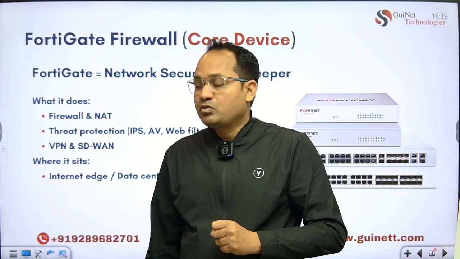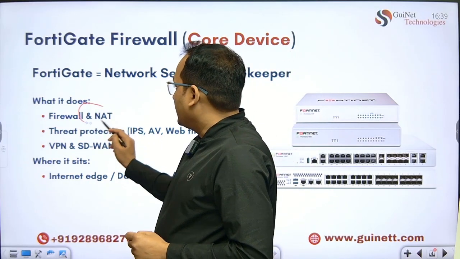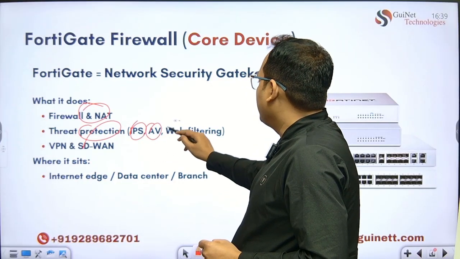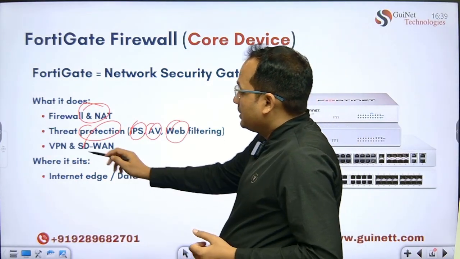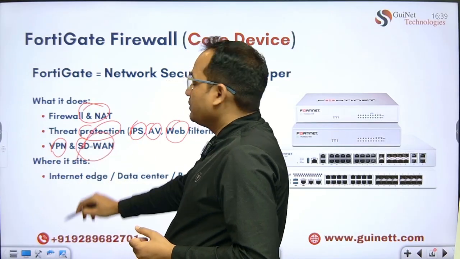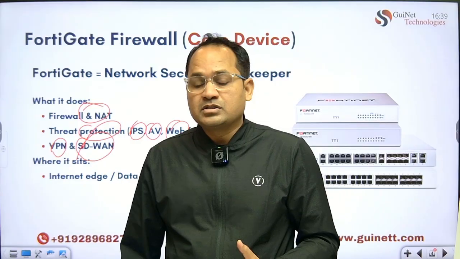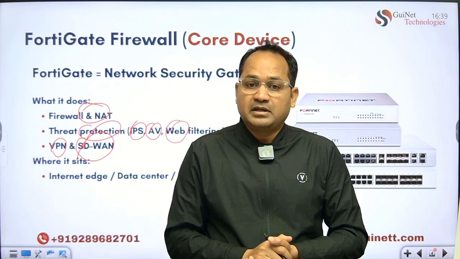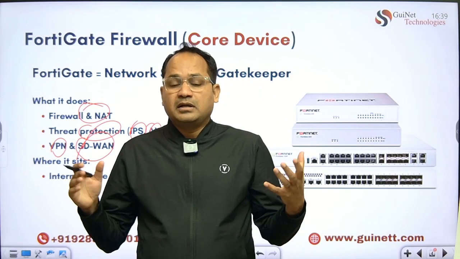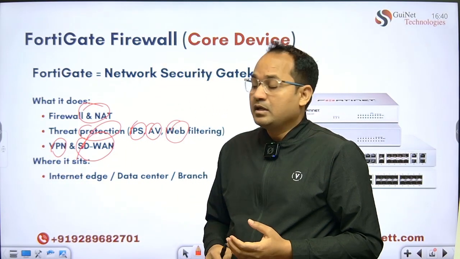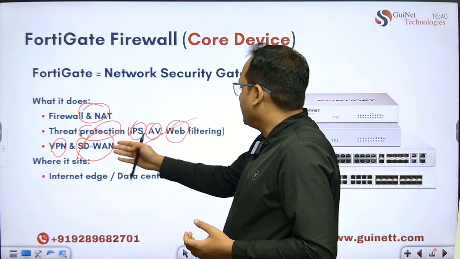So this firewall is the core fundamental. We have NAT. It provides threat prevention, IPS, antivirus, web filtering, URL filtering, VPNs, SD-WAN solutions. All these features are there. And definitely the HA functionality, AD integrations, content inspection, and threat intelligence. Also you have protection against any kind of DoS attacks, and any kind of NAT communication, destination NAT, source NAT. All of that is going to be there in the FortiGate firewall.